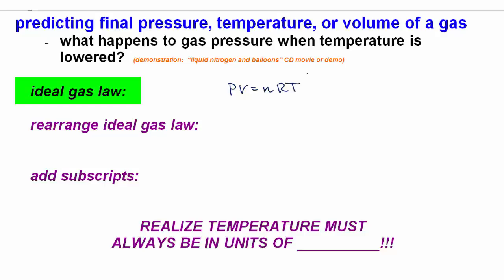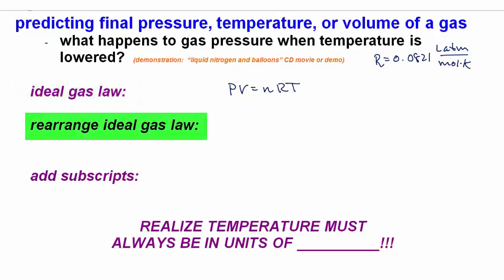So P was pressure, V volume, n is the number of moles, R is a gas constant. R is 0.0821 liters atmospheres over moles Kelvin. And T is just temperature in Kelvin. Now, if we rearrange the ideal gas law, we'll have PV over nRT equals 1.